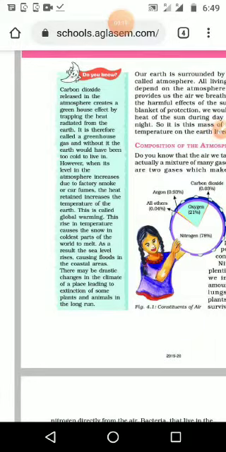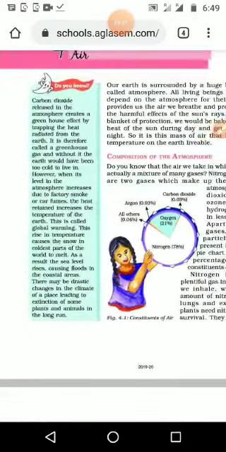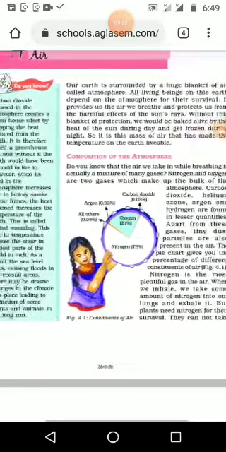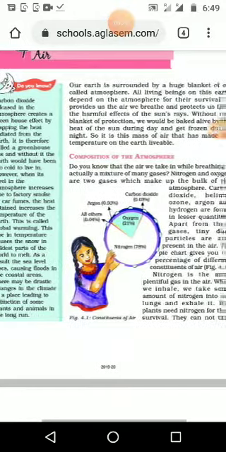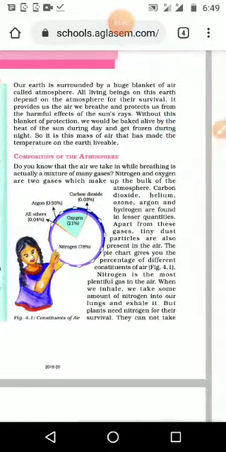So what we learned is what global warming is, what the greenhouse effect is, what a greenhouse gas is, and what the roles of carbon dioxide are. If it is at a normal level, how it helps us. If it is increasing, how it affects us negatively. We have seen both. Then we'll continue in the next video, which is the composition of the atmosphere.